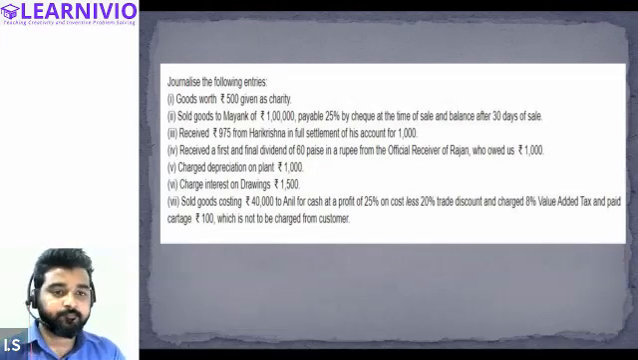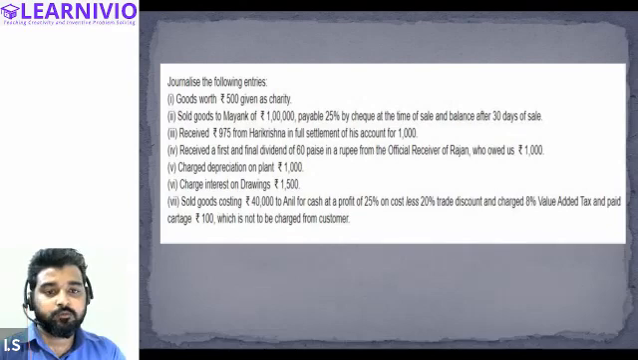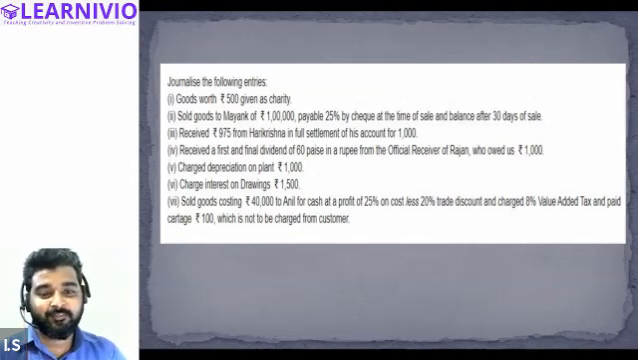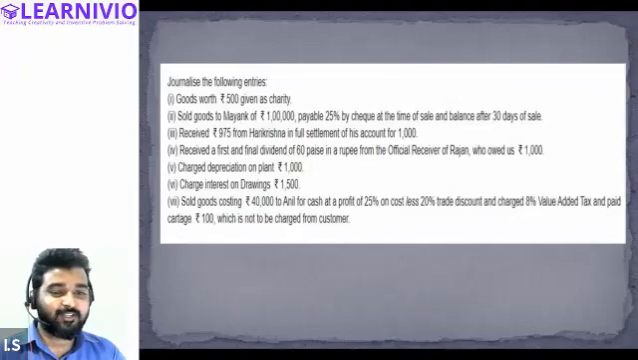This is it. Okay, now the seventh transaction: sold goods costing 40,000 to Anil for cash at a profit of 25% on cost, less 20% trade discount, and charge 8% value added tax, and paid cartridge 100, which is not to be charged from customer. So guys, can you journalize this transaction? This is a little difficult as compared to the other transactions that we have done. So just give it a try.